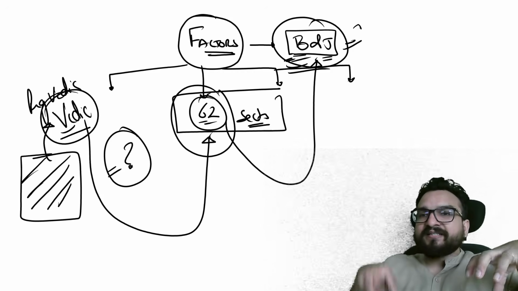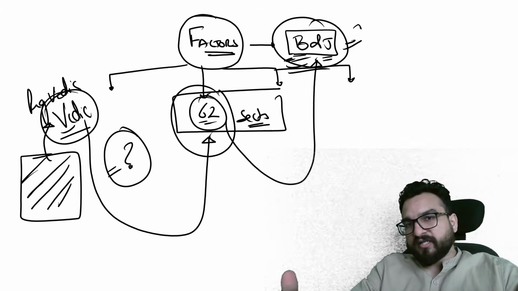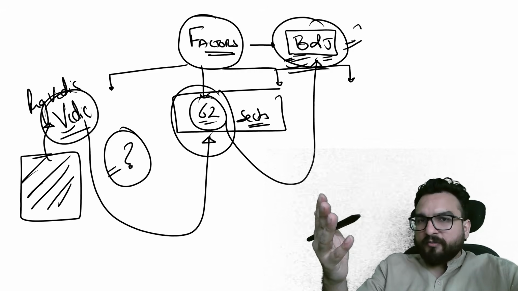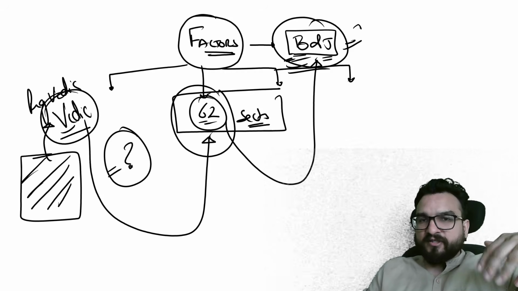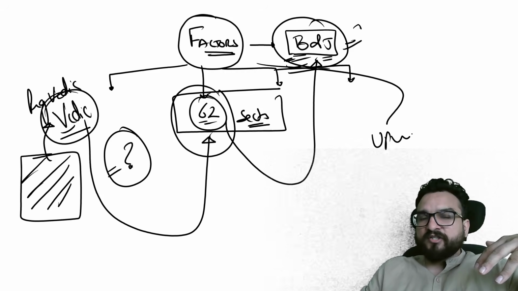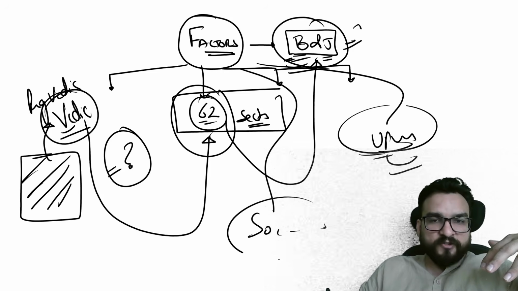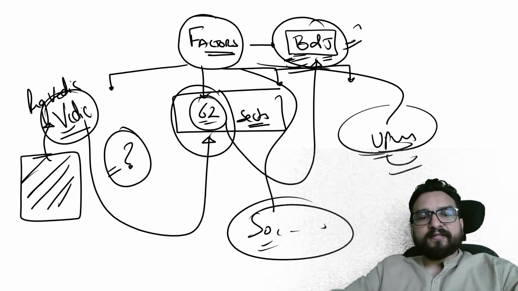Now what UPSC does, they pick one factor and they ask you to elaborate upon that. This is their feature, guys. They will not be asking a common question. If they were asking a common question, you could write a common answer, right? But they will be picking up a specific point. For example, one of the factors was Upanishadic thought. So they will be picking this Upanishadic thought. One of the factors was socio-economic transformation. They will be picking this socio-economic transformation. I hope you are understanding this, right?